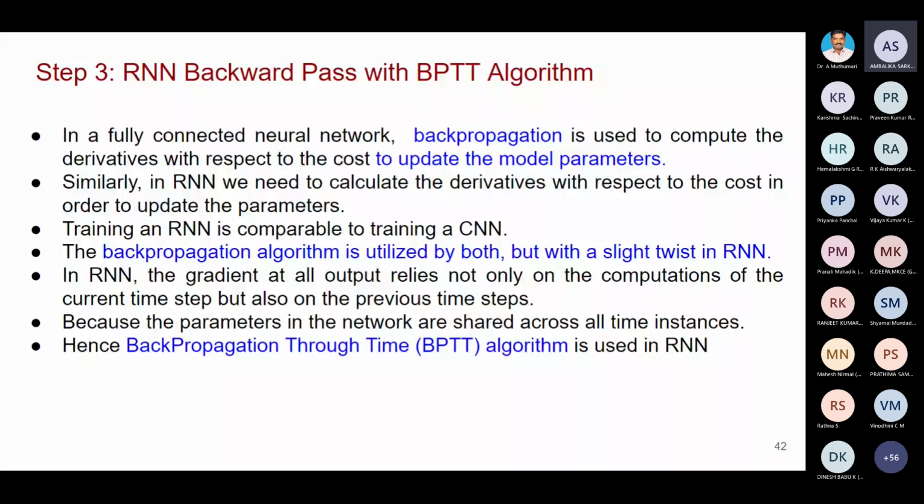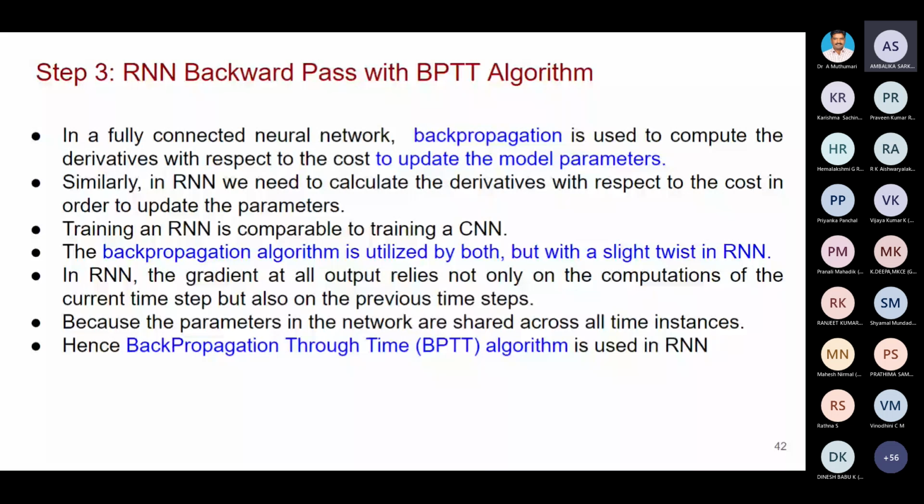In RNN, the gradient at all outputs depends on the computations of the current time step, but also on the previous time step. So here, all the parameters will be computed based on the current time step as well as on the previous time step. But in a normal back propagation, it will take only the current time step.